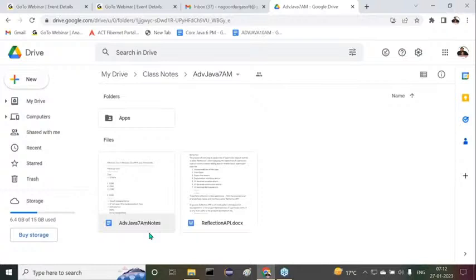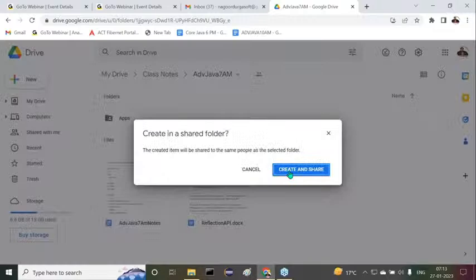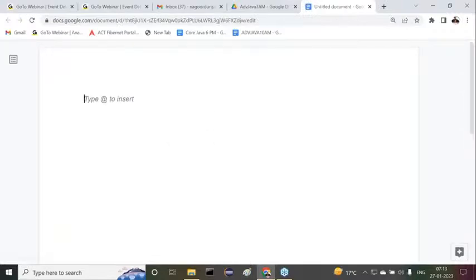Some of you might be almost completing the JDBC content, and some of you are in the middle of JDBC. But anyway, today we are going to start new content, that content would be servlets.